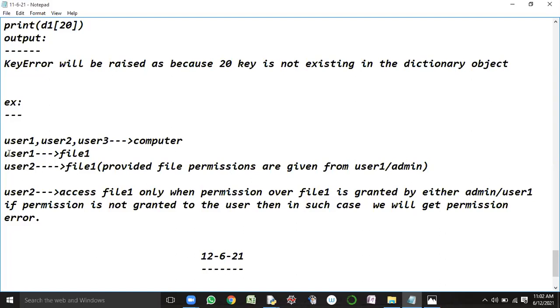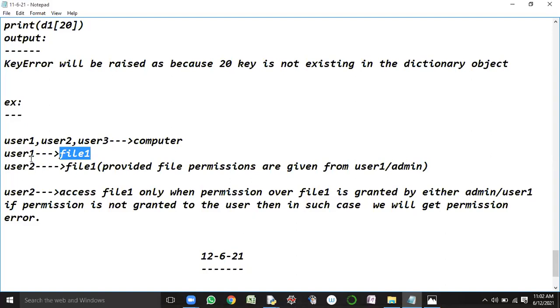Let us consider that I have user 1 credentials. With the help of user 1 credentials, I have created a file called file 1. So who is the owner of file 1? The person who is creating the file. With user 1 credentials, I am creating file 1, so user 1 will become the owner of file 1, or not?